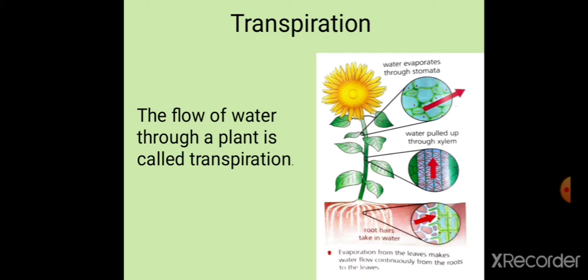So let us see what xylem is doing. This xylem helps the plant to pull more water. Why does the plant need to pull more water? Because as the stomata is open, water is escaping through the gaps, right? So the plant requires more water. So the xylem is helping the plant to pull water.